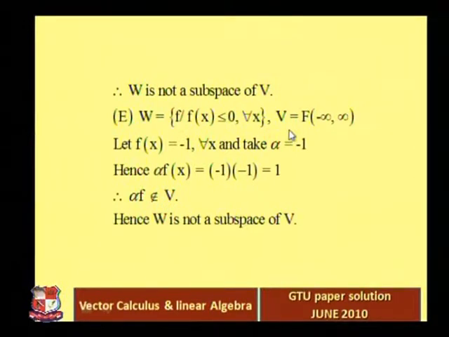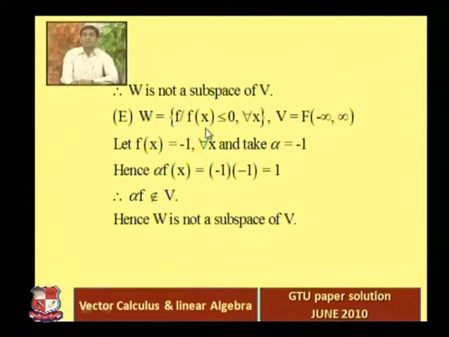V is a set of functions from minus infinity to infinity. So let's take f of x is equal to -1. Just take a constant function. Definitely f belongs to W, right? Because those functions are in the set such that the value of the function is less than or equal to 0 for all x, and we just take a simple function, f of x is equal to -1, a constant function, and take alpha is equal to -1.